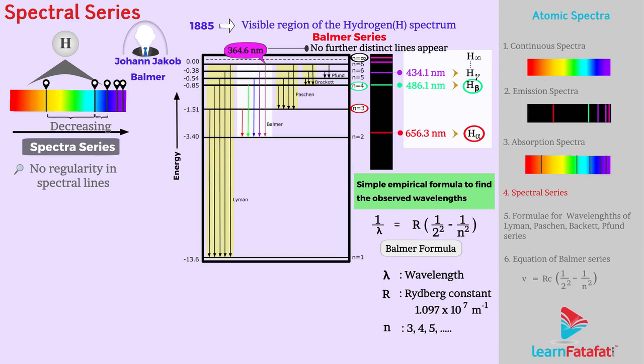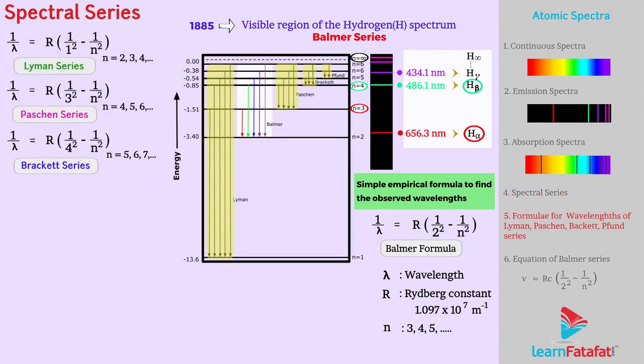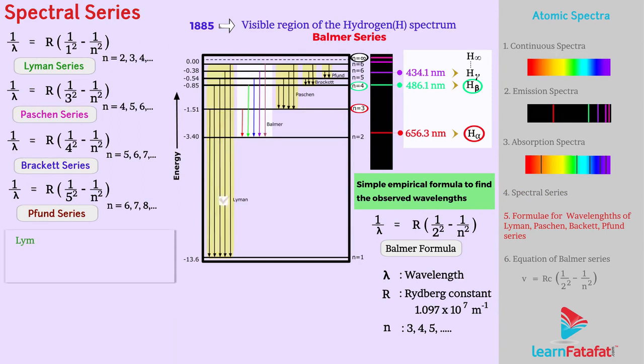Other series of spectra for hydrogen were subsequently discovered as shown below. The Lyman series is in the ultraviolet and the Paschen and Brackett series are in the infrared region.